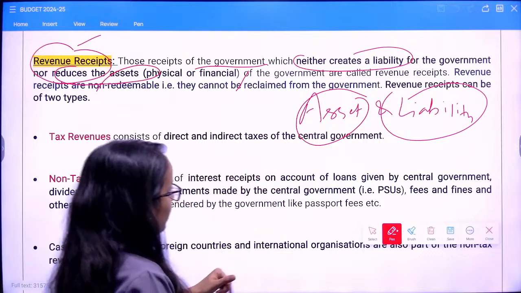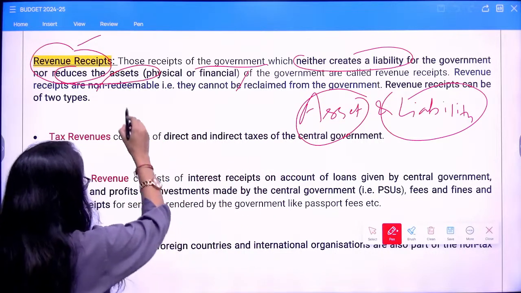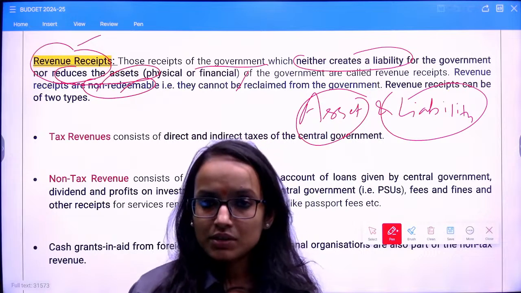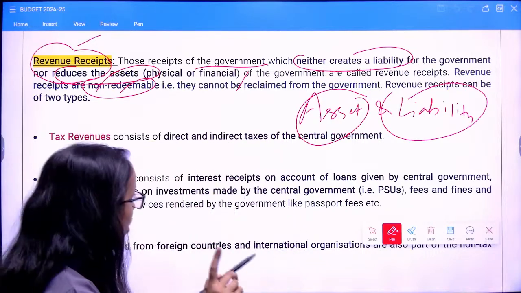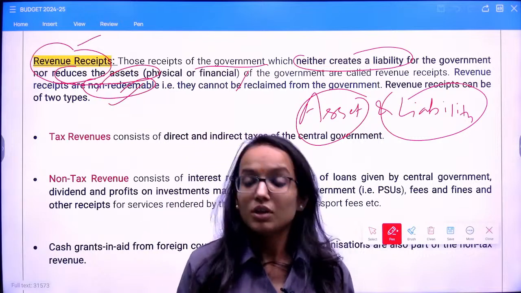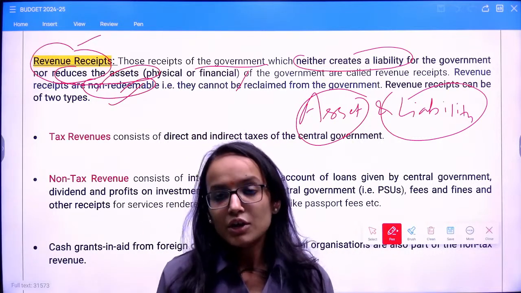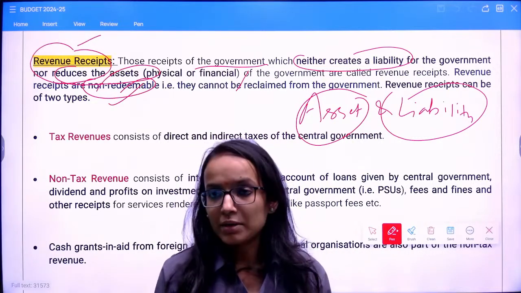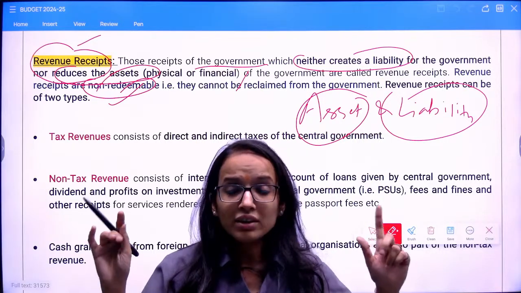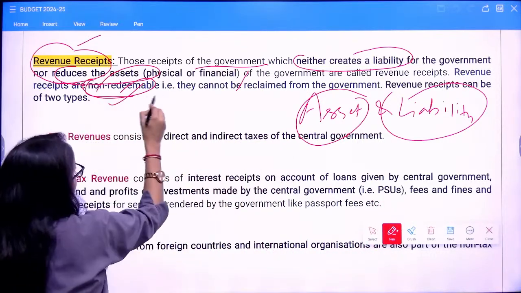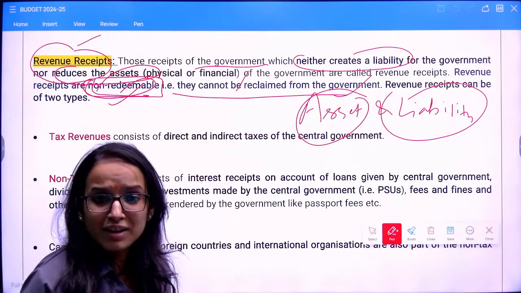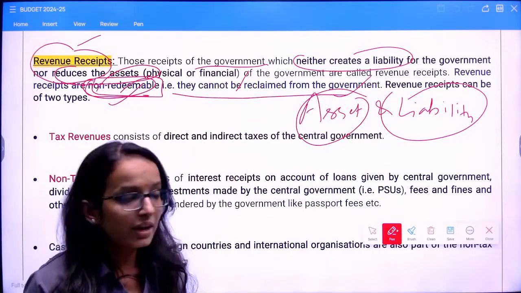Also remember, the revenue receipts of the government of India are non-redeemable. You cannot redeem them, you cannot reclaim them. They cannot be reclaimed from the government. The government is not required to refund them. Are you getting my point?